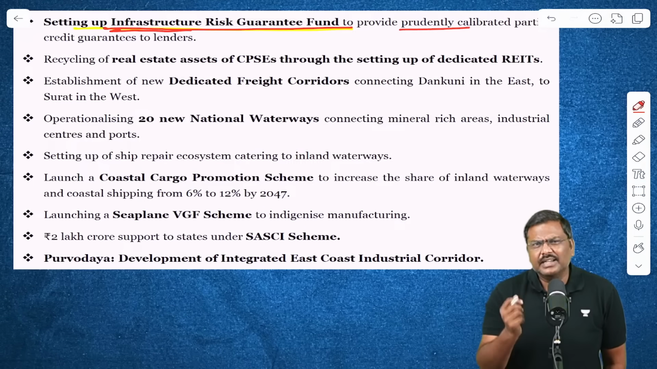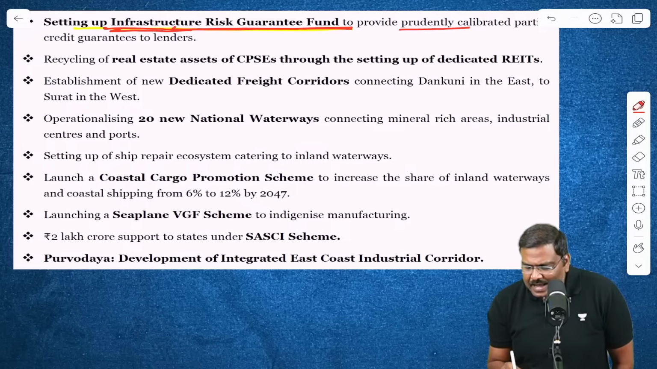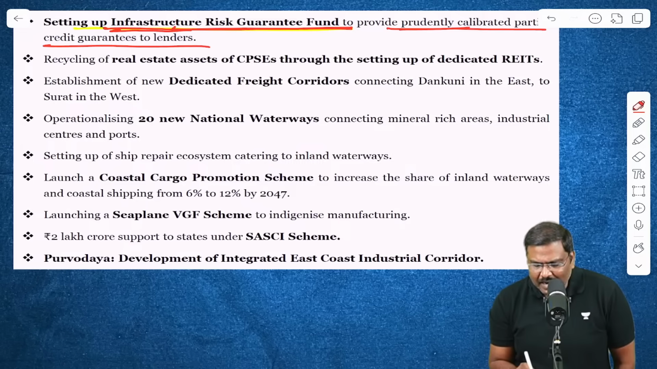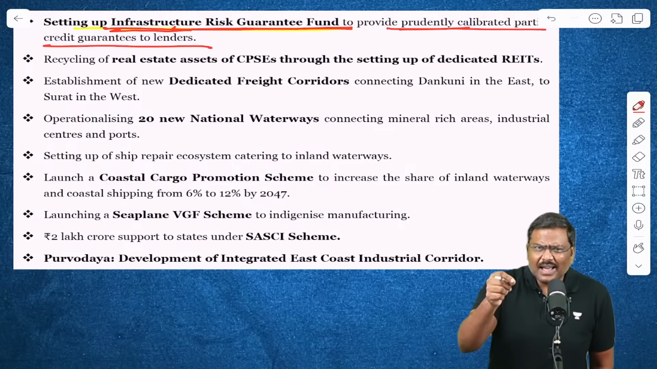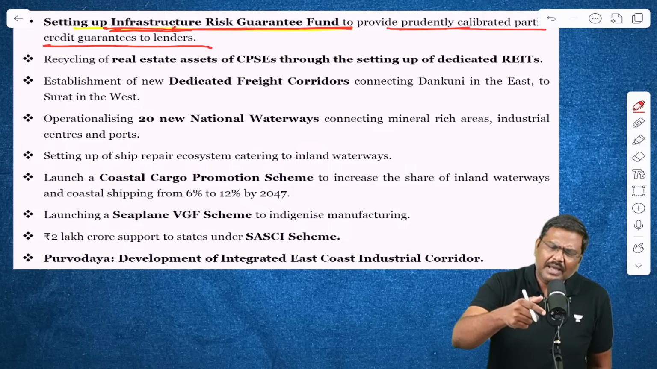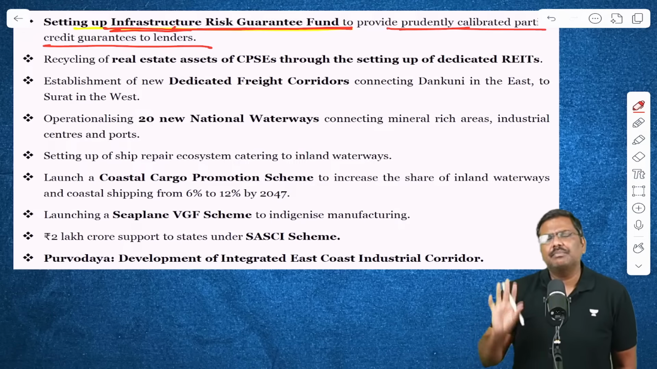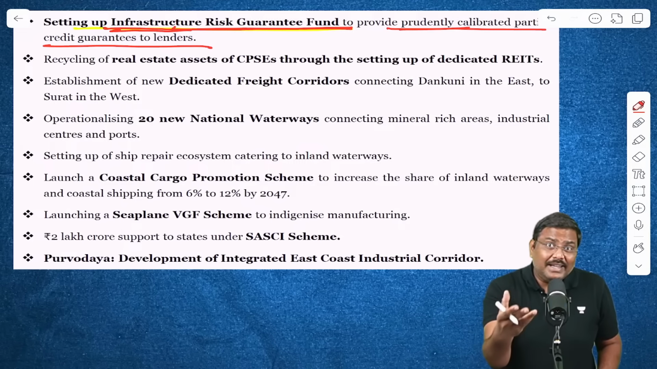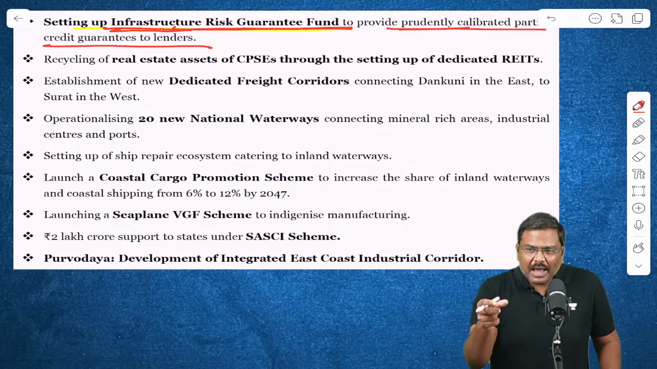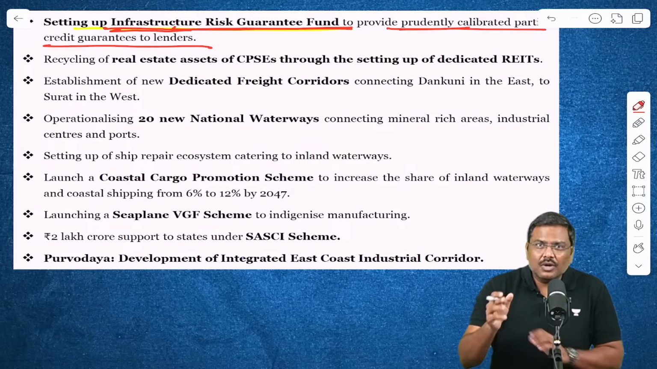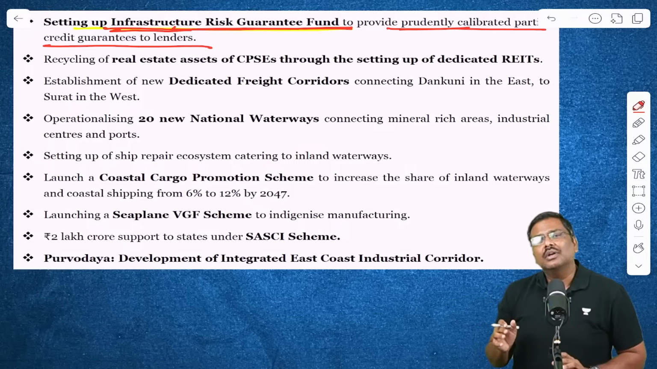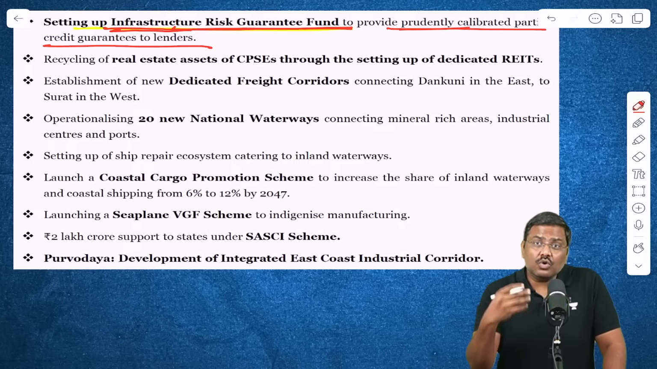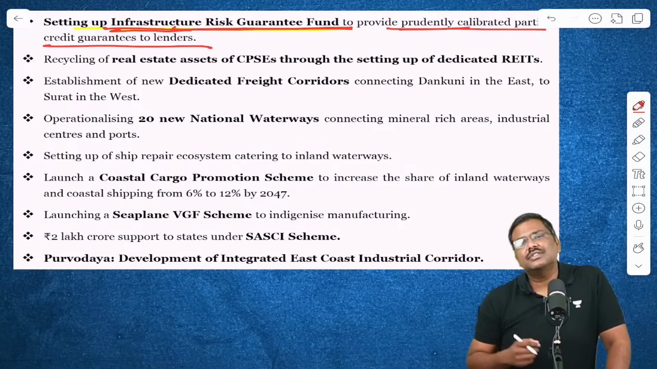There will be a fund set up, the Infrastructure Risk Guarantee Fund. What is the basic idea? A bank will provide a loan. There will be a guarantee provided up to a certain extent on the loans given by the banks to the infrastructure developer. And because the guarantees are provided, obviously the lenders are not so much worried. The risk associated with the project will go down. The banks or the lenders will be more open to lend for infrastructure projects.